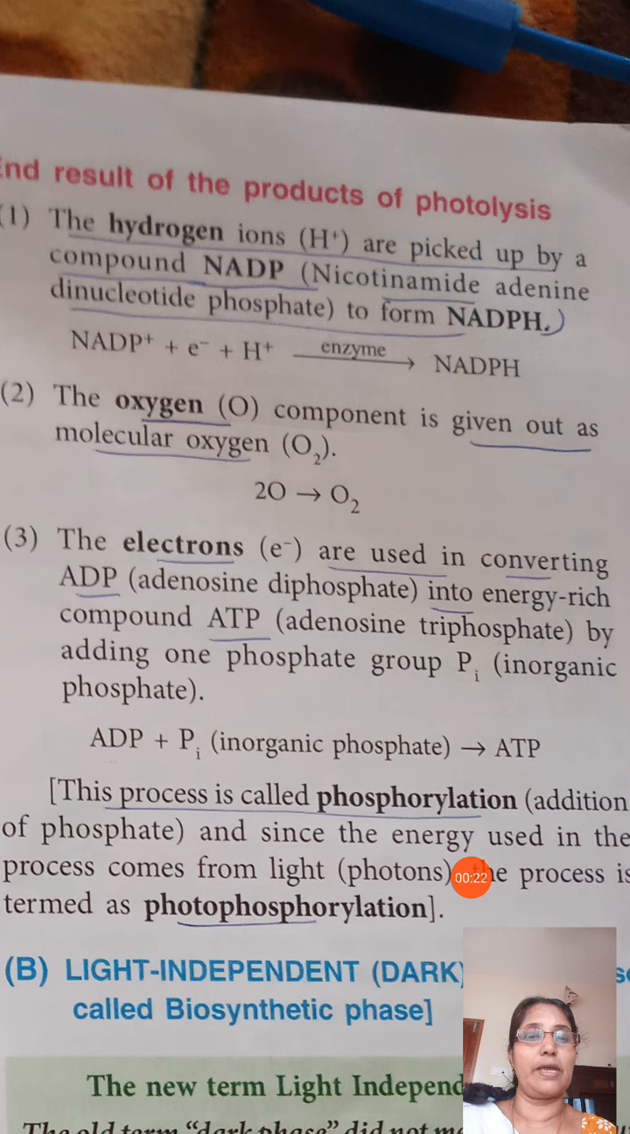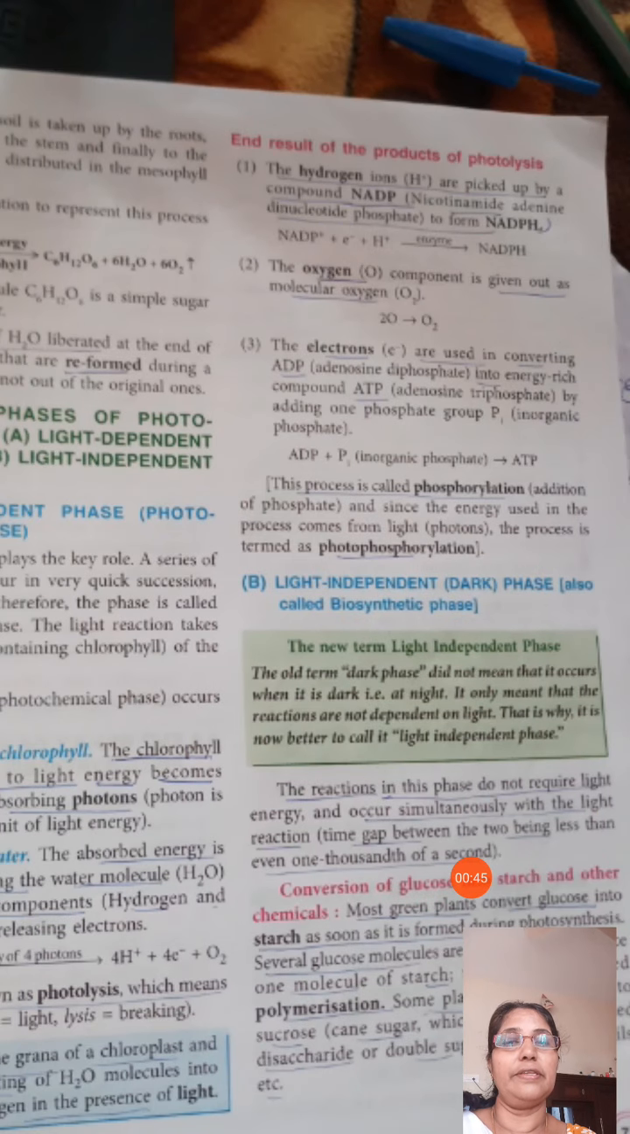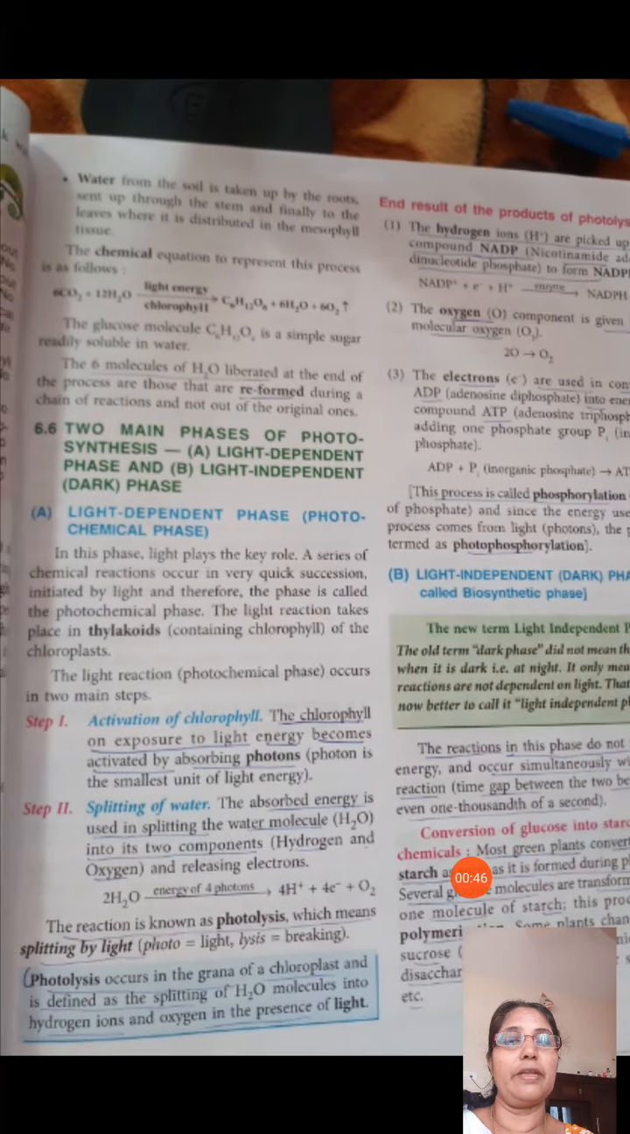A phosphate molecule is attached to ADP, and ADP changes into ATP. That process is known as phosphorylation. Because it takes place in the presence of sunlight, that process is known as photophosphorylation. Then again, here we saw the light dependent phase.